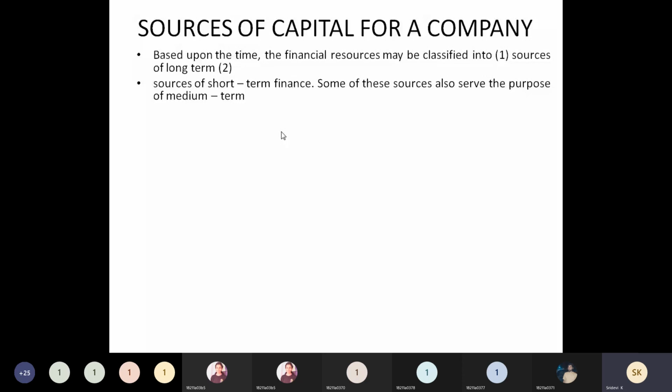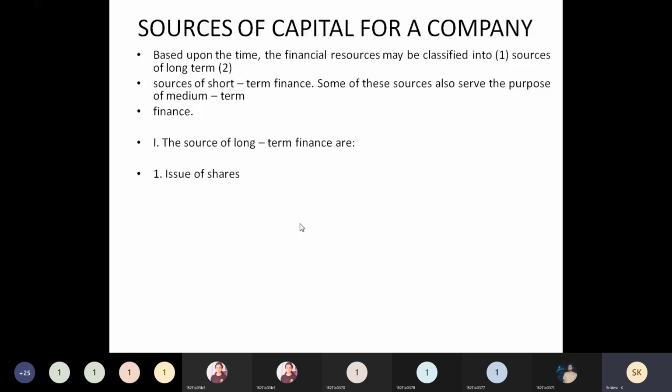So we can have different sources in long-term finance. Sources means here from where the amount is going to be gathered. One source you can utilize here is issue of shares. By issuing your company's shares to the public, you can get the amount.